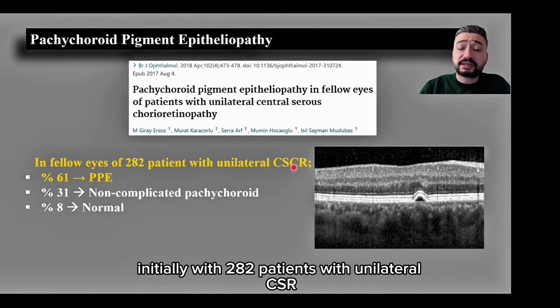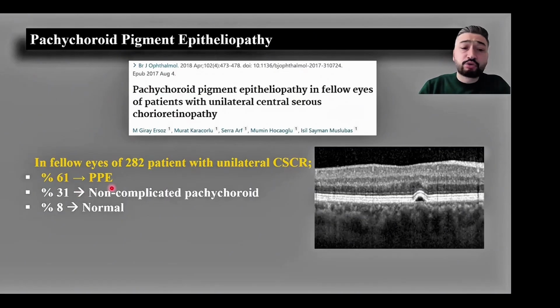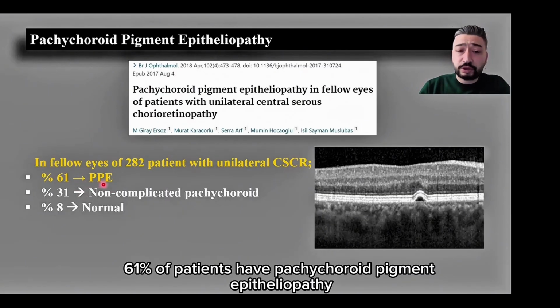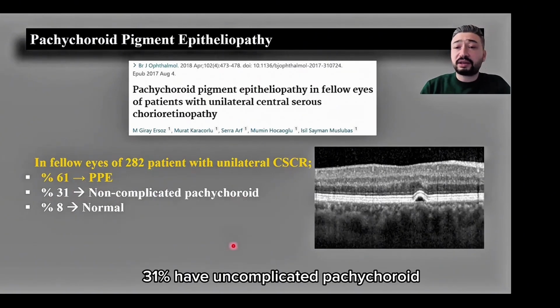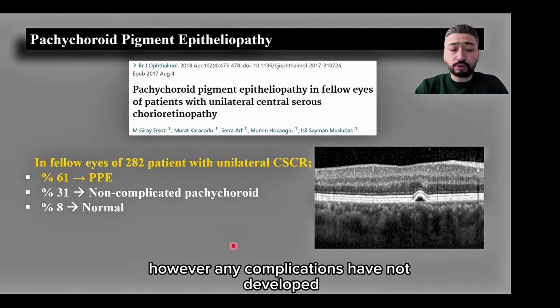Initially, with 282 patients with unilateral CSCR, when we investigated the other eye, we observed the following. 61% of patients have pachychoroid pigment epitheliopathy. 31% have uncomplicated pachychoroid. What does this mean? The patient has these common choroidal features we mentioned. However, any complications have not developed.